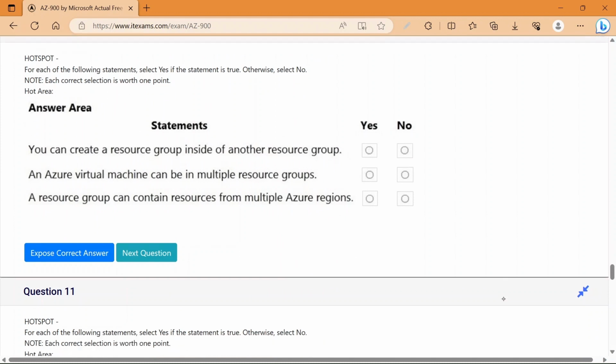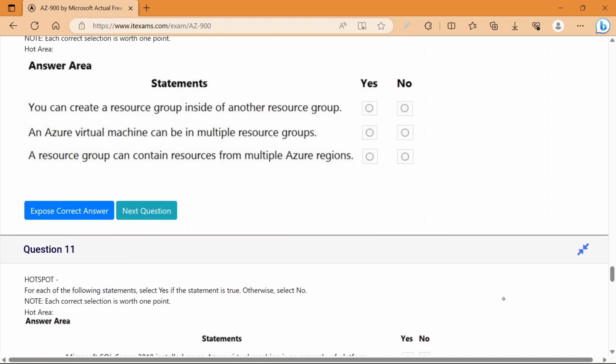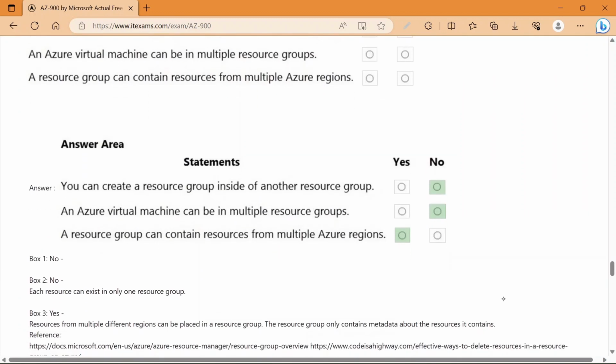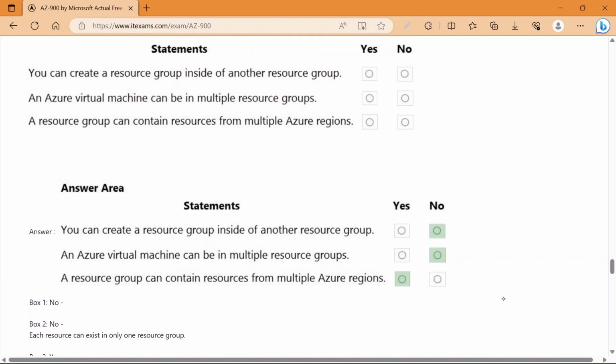Now the next question is question number 10. We need to select true or false. You can create a resource group inside of another resource group. Is it correct? No, it is not correct. We can't create a resource group inside another resource group. Resource groups will be separate.